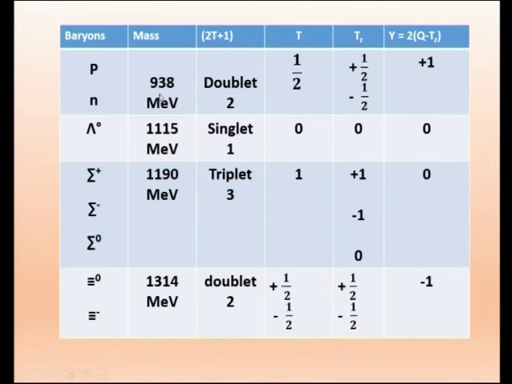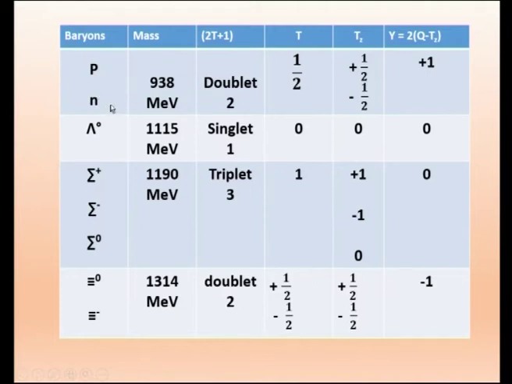So, there are two particles we get, and then this lambda 0 we get only one particle. Then sigma we have got 3 particles with the same mass region 1190, and the psi particles we have got mass region 1314. So, we are writing this in the increasing order of energy. These are all baryons.